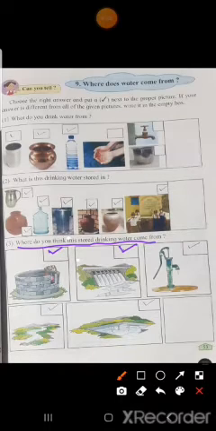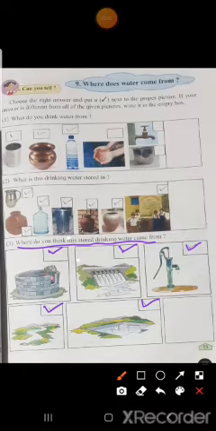Yes, water is also stored in a dam, and this is a hand pump, a bore well. Then this is a river, this is a pond, water holes. Everywhere water is stored, and from these we get the water which is available in our house. These are all sources from which we get water for drinking.